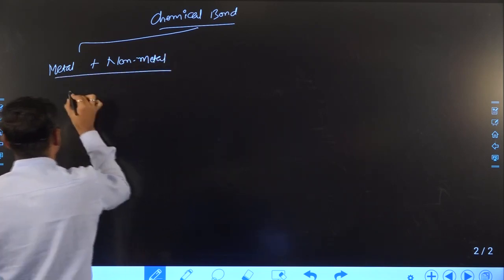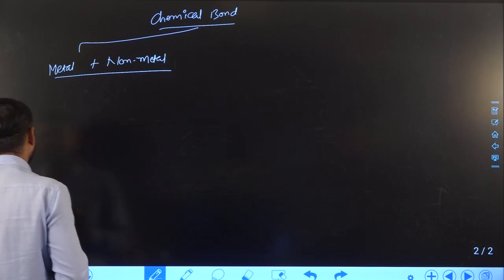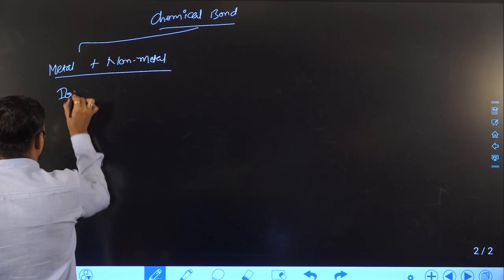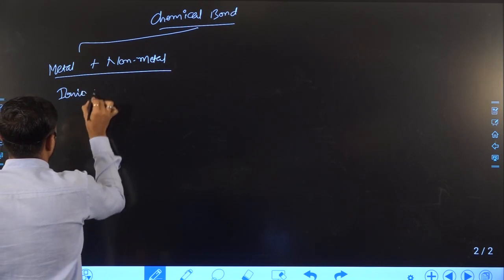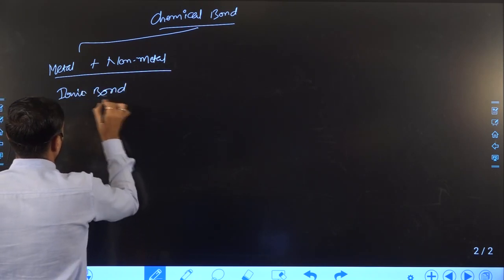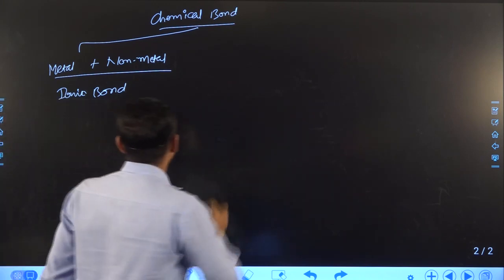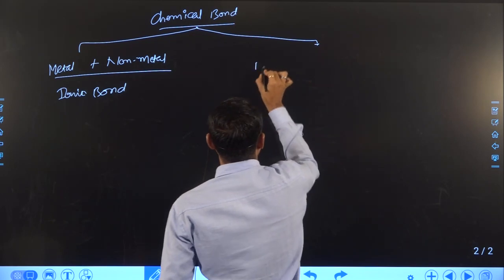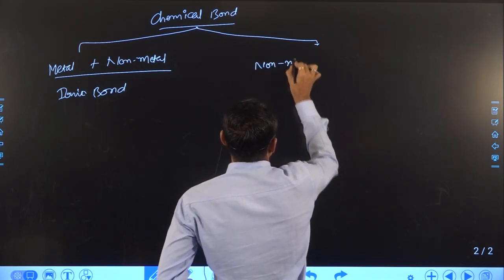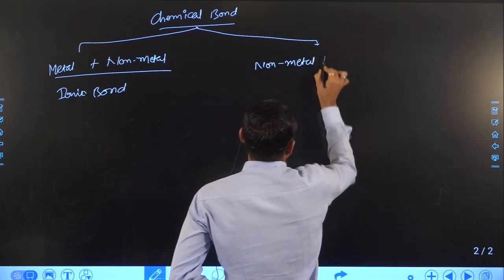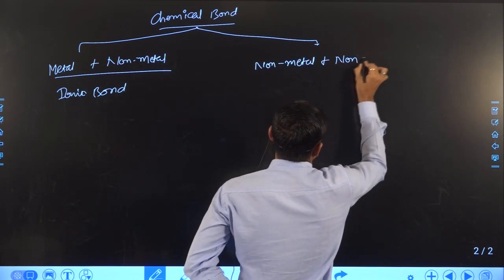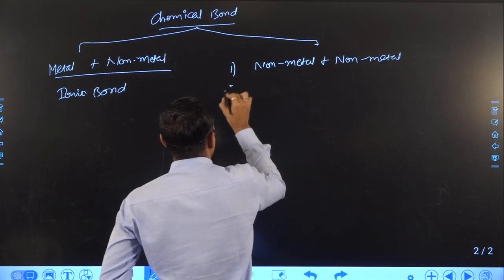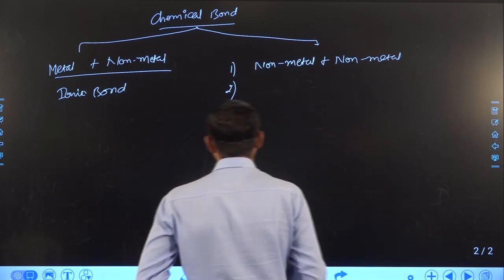In this case, if the bond is formed between a metal and a non-metal, then an ionic bond will form. While in the case of a bond formed between two non-metals, or in the second condition, a metal plus a metalloid or semi-metal.